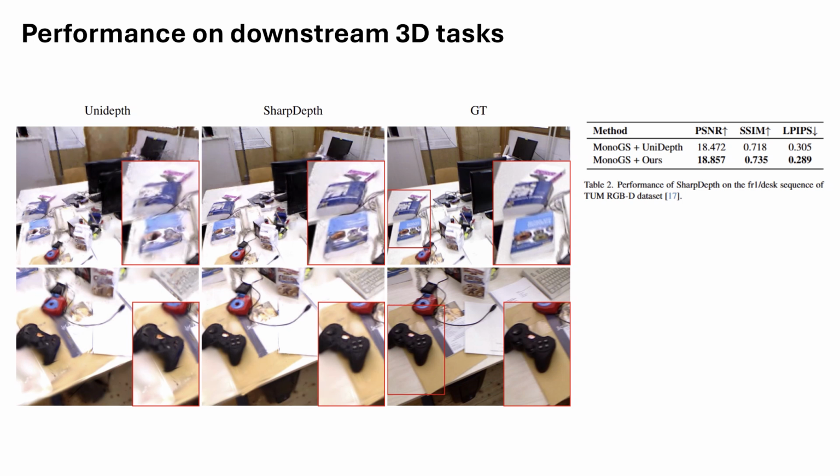We also validate the effectiveness of our method on a downstream task, dense SLAM, by integrating our estimated depth maps into MonoGS. By providing high-detail depth inputs, our model helps reduce visible artifacts in the rendered images. Quantitatively, we observe improvements across key metrics, including PSNR, SSIM, and LPIPS, confirming the benefit of our sharper and more accurate depth predictions in practical applications.